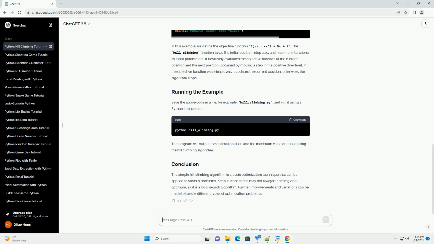The simple hill climbing algorithm is a basic optimization technique that can be applied to various problems. Keep in mind that it may not always find the global optimum, as it is a local search algorithm. Further improvements and variations can be made to handle different types of optimization problems.